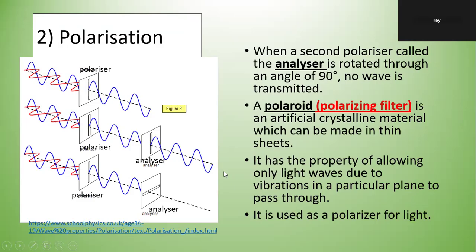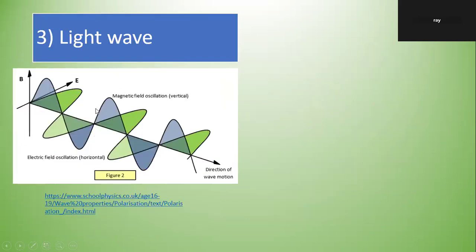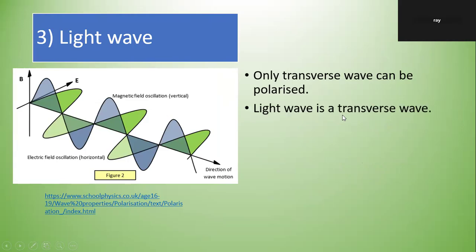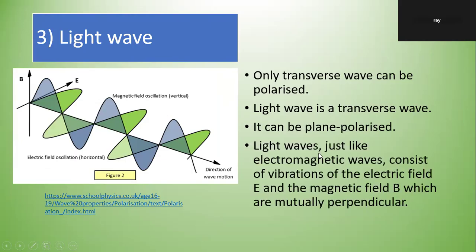It's used as a polarizer for light. Instead of calling it polarizer, you call it polarizing filter. Okay, that is your light wave. Only transverse waves can be polarized. Light wave is a transverse wave. It can be plane polarized.